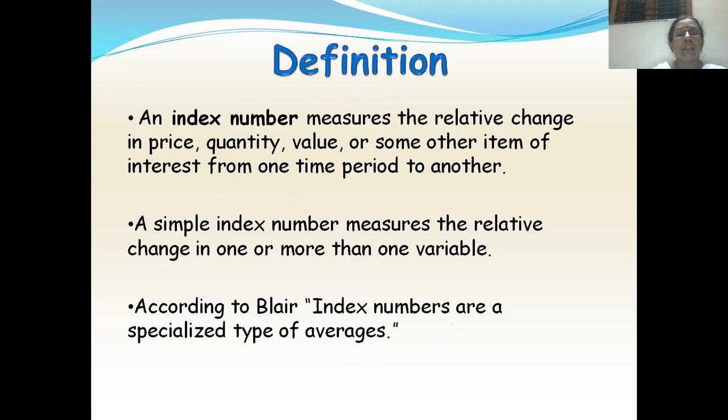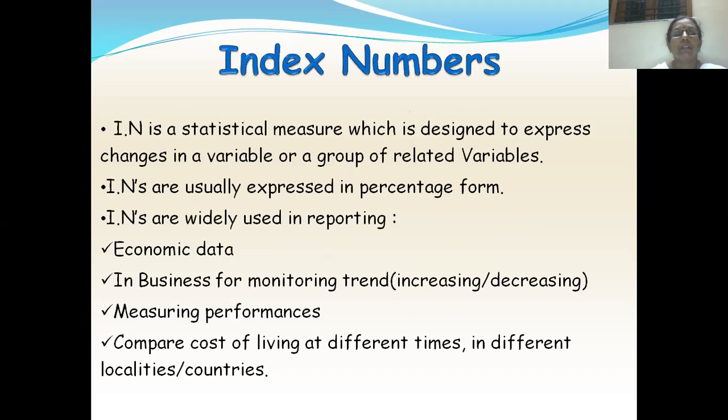The first definition of an index number, as I told you: an index number measures the relative change in price, quantity, value, or some other item of interest from one time period to another. So a simple index number measures the relative change in one or more than one variable. According to Blair, index numbers are a specialized type of averages.